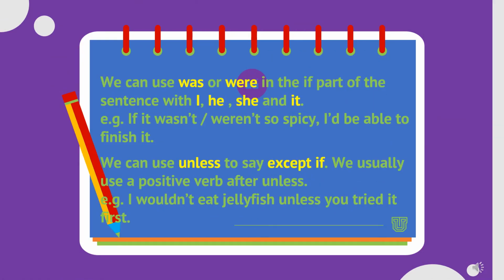We can use was or were in the if part of the sentence with I, he, she, and it. Example: if it wasn't or if it weren't so spicy, I'd be able to finish it.